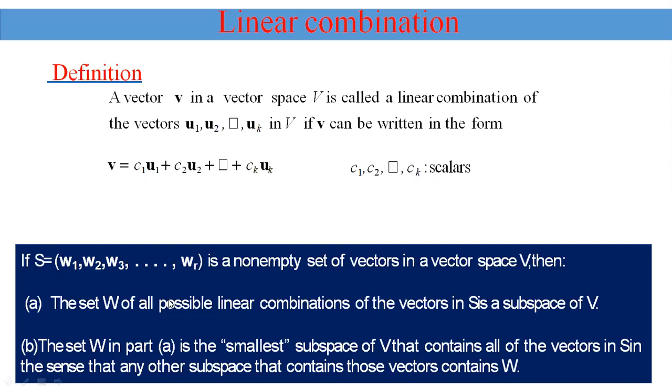That's why the set W of all possible linear combinations of the vectors in S is a subspace of V. The set W is the smallest subspace of V that contains all the vectors in S, in the sense that any other subspace that contains those vectors contains W. So these are the important points regarding linear combinations.